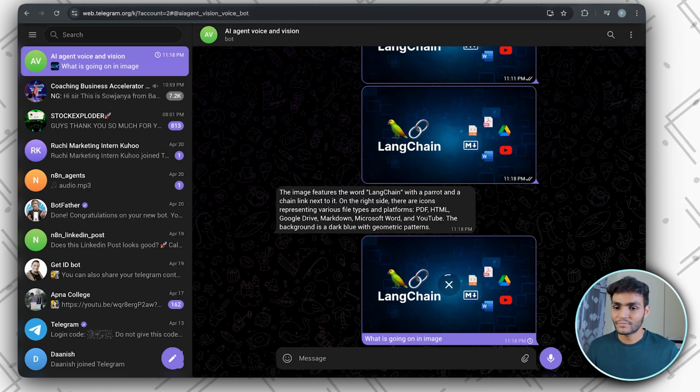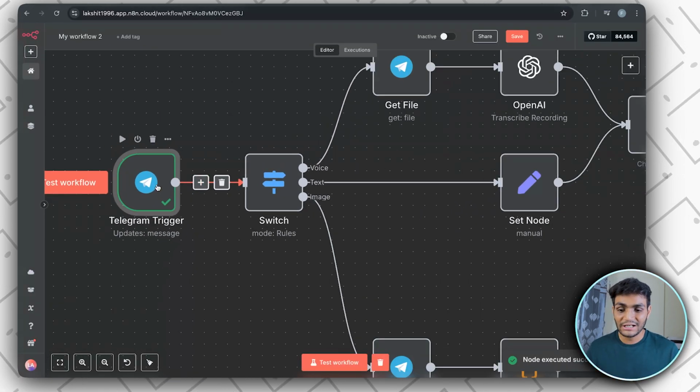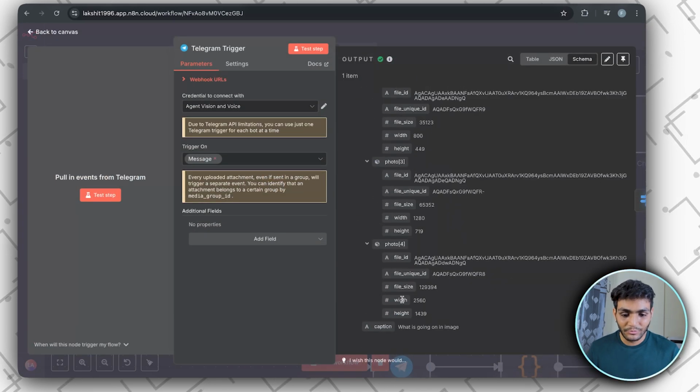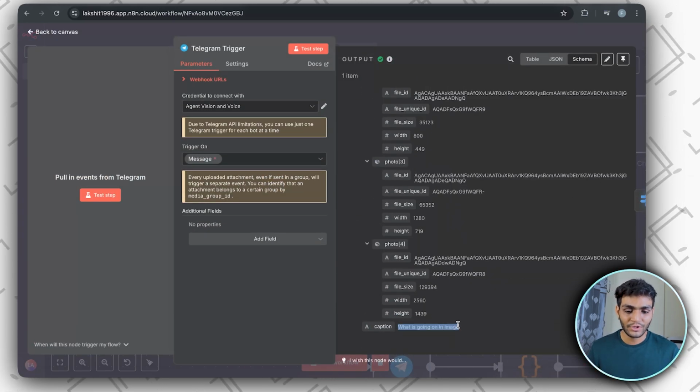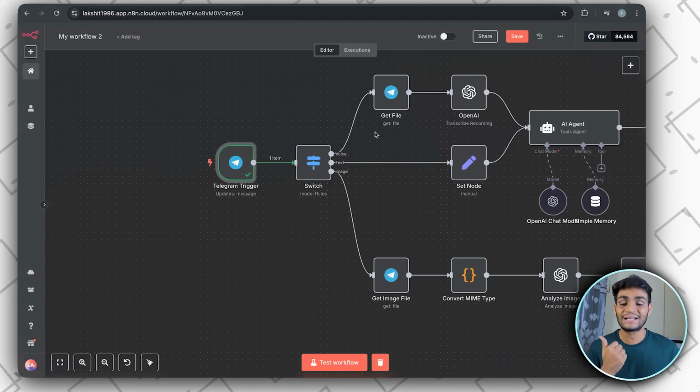We'll come over here and run this node, the Telegram trigger. Inside the Telegram trigger, when we go over here, we can see that with each and every image, at the end, we are getting a caption part. So we need to ask OpenAI a specific question: what is there inside the caption.